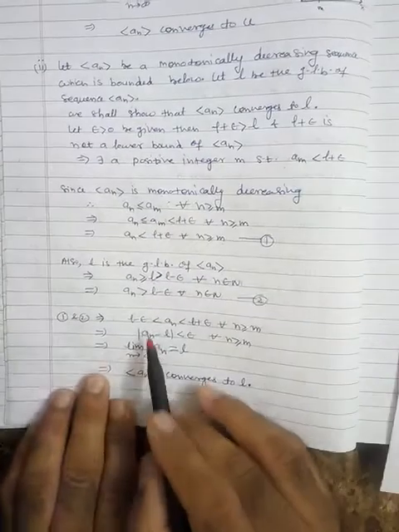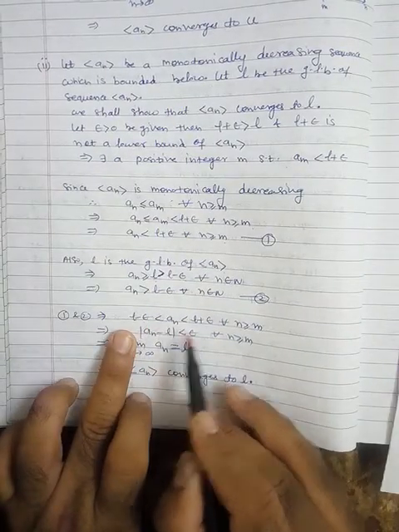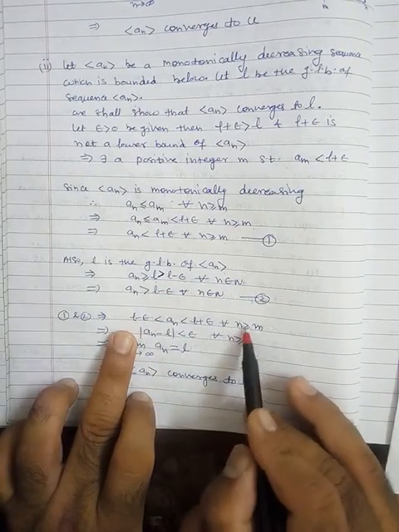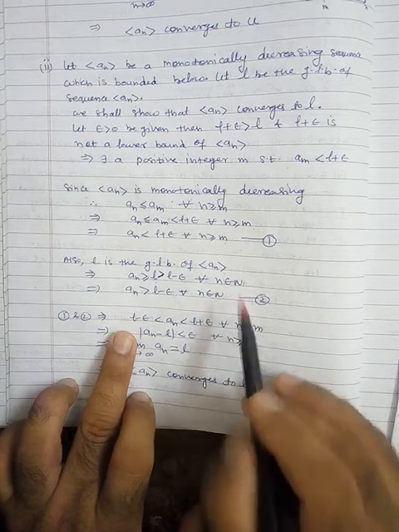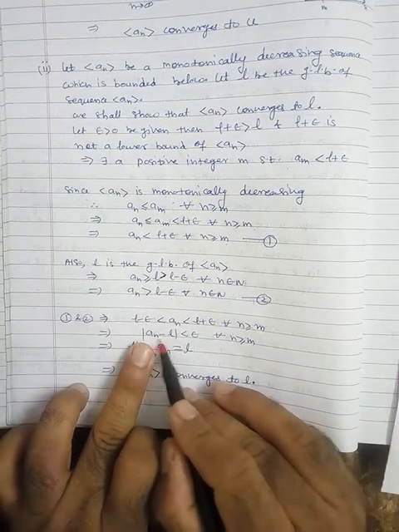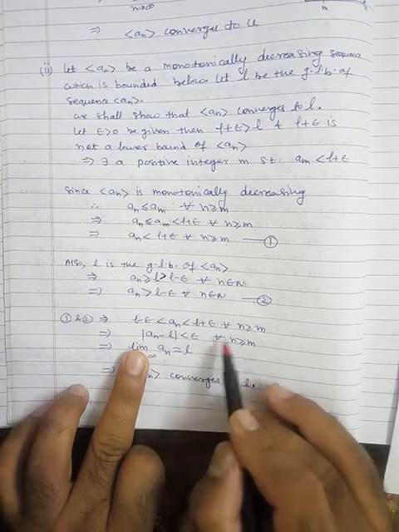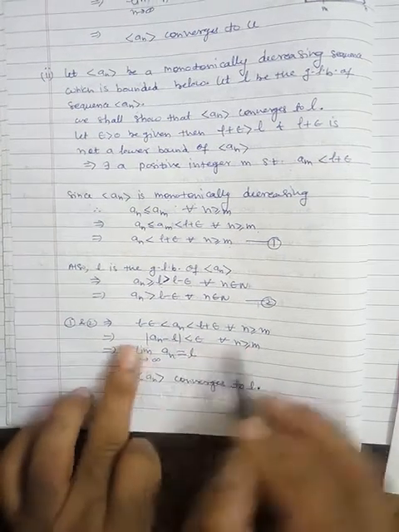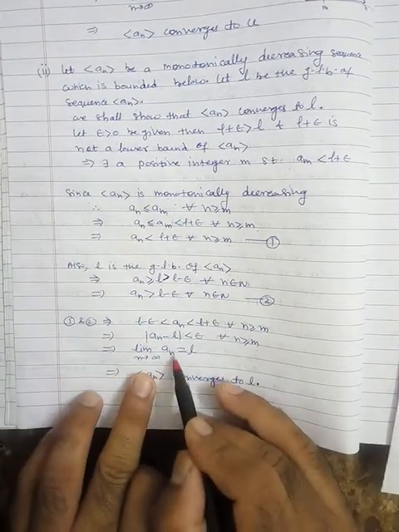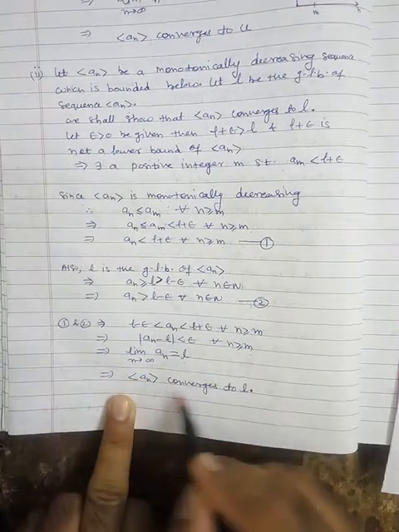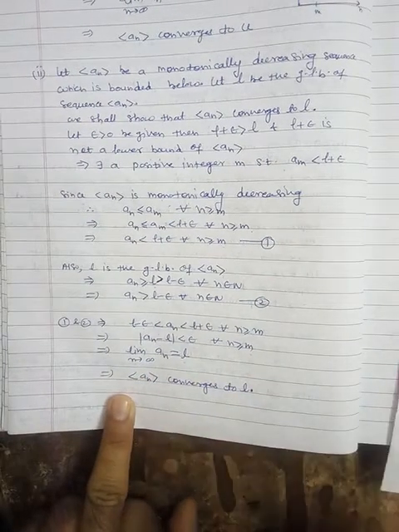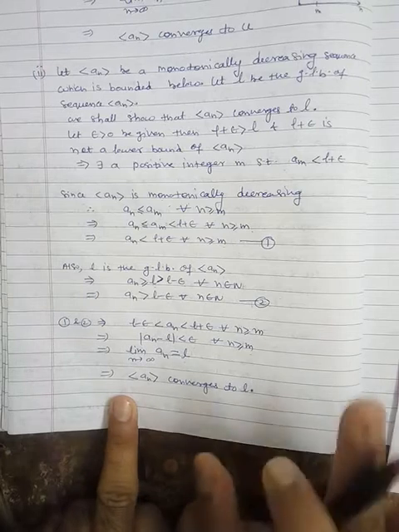That's why we can rewrite this as L minus epsilon is less than an is less than L plus epsilon for all n greater than or equal to m, which can be rewritten in the form of magnitude: the magnitude of an minus L is less than epsilon for all n greater than or equal to m, which is nothing but the limit of an as n tends to infinity is equal to L, and that's why we can say that an converges to L. So this is the theorem based on monotonicity.